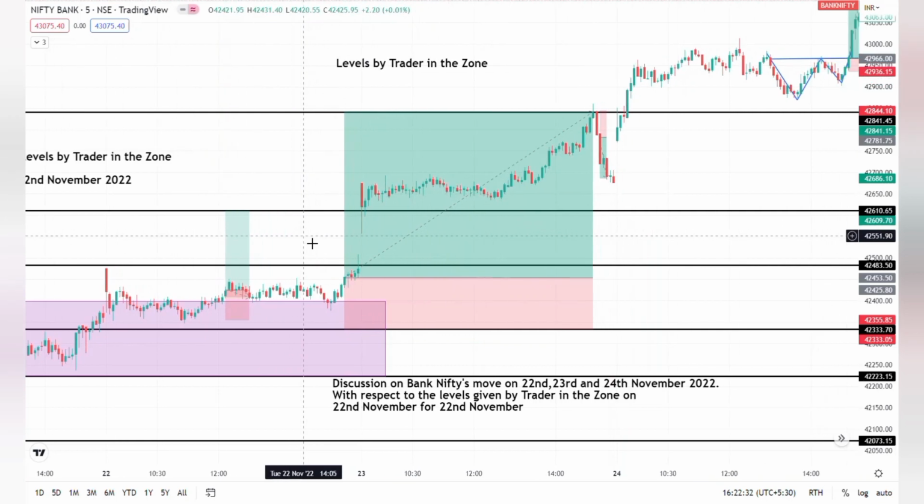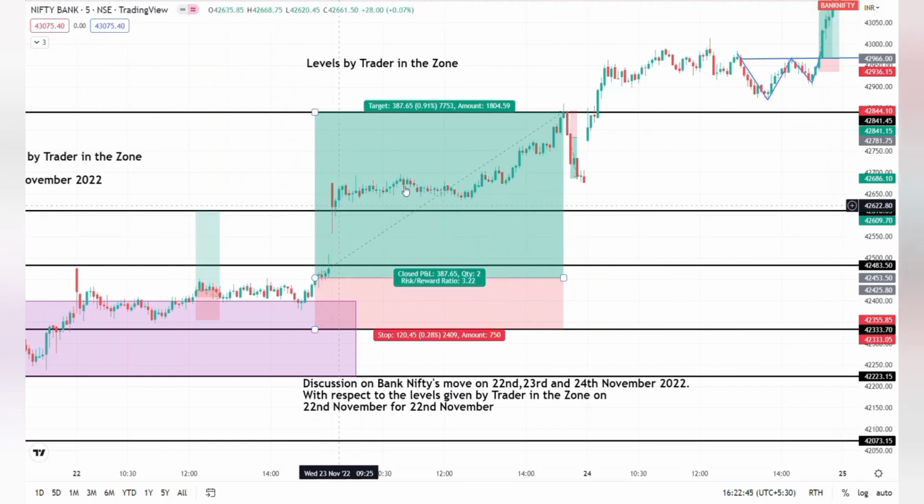So I was holding that position because my second target was 42,840. As I mentioned in the Telegram channel too, I was trailing my stop loss and it reached 42,840 exactly. And I exited the position after this breakout.